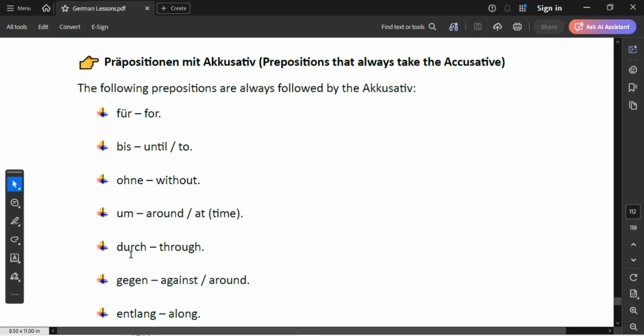Then we have durch, which means through. We have gegen, which means against or around. Then we have entlang, which means along. So these are some of the prepositions that will always take the accusative case. And when you see these prepositions, you know automatically that it is an accusative sentence.